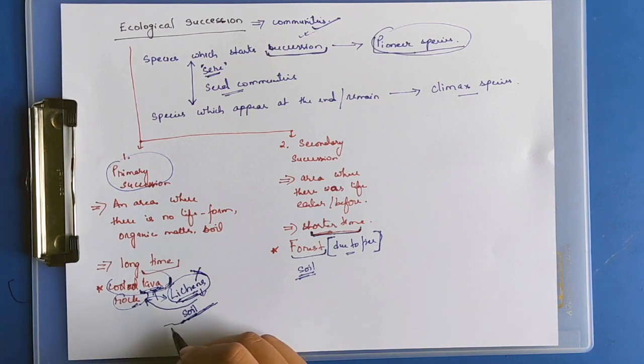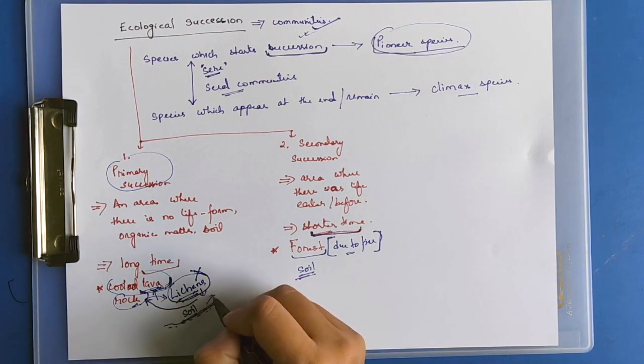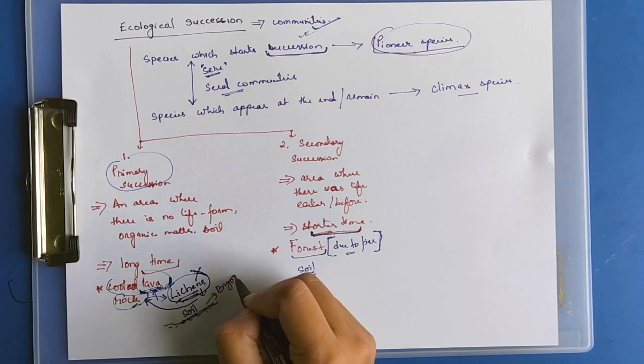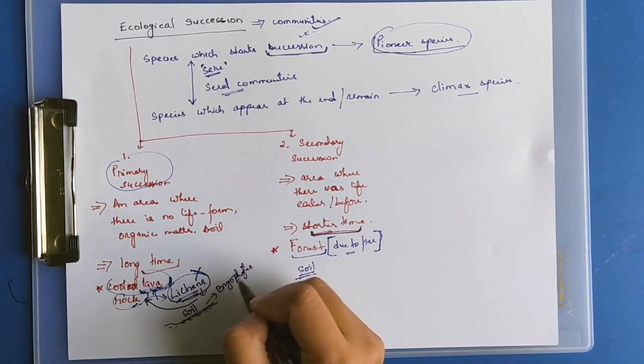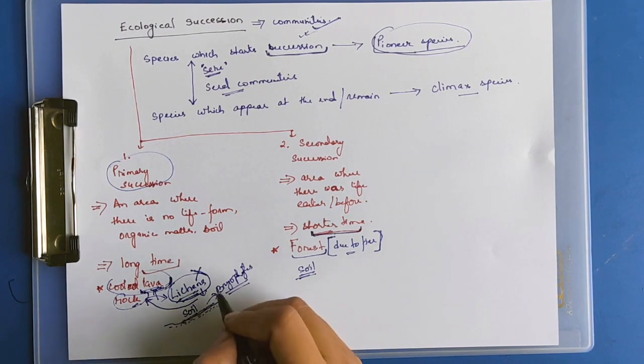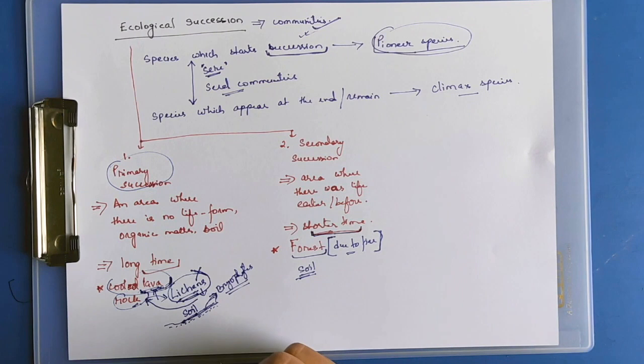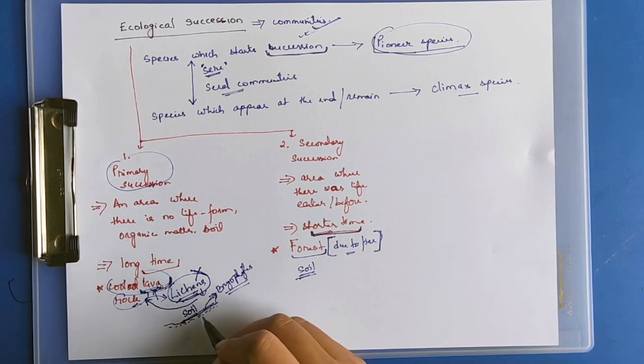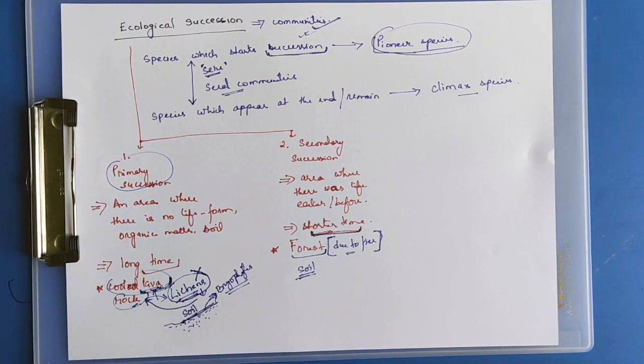Those species are bryophytes, lower plants like algae, which can grow where there is a small amount of soil. So bryophytes will grow, and after some time the soil forms and the water content increases.